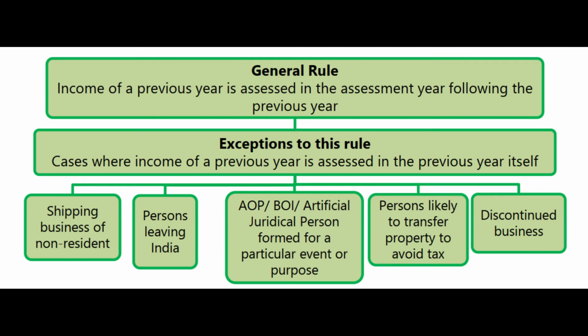That is one of the exceptions to the general rule. Now, another scenario or case is that of an AOP or BOI, meaning association of persons or body of individuals or artificial juridical person formed for a particular event or purpose. A lot of times it so happens. We can take some examples. Once again, only examples, not to be written in the examination.